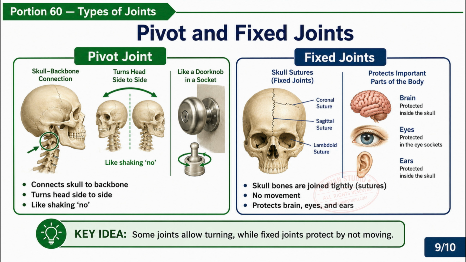3.5. Types of joints: pivot and fixed. Pivot joint, head, skull and backbone. Lets the head turn side to side, shaking no, like a doorknob in its socket. Fixed joints, skull bones. Flat bones interlocked, figure 3.16. Fixed joints cannot move. Protect the brain, eyes, and ears, even when the body moves.